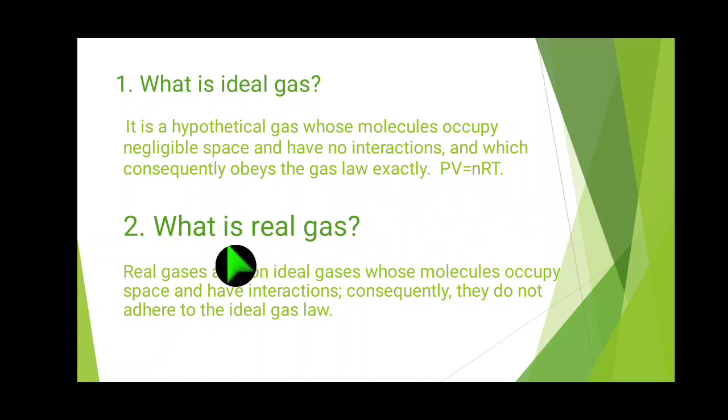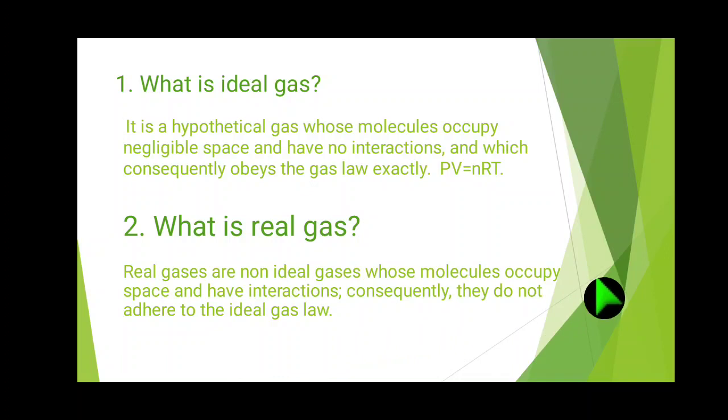Suppose we see the real gas. So what is a real gas? Real gases are non-ideal gases whose molecules occupy space and have interaction. Consequently, they do not adhere to the ideal gas law.